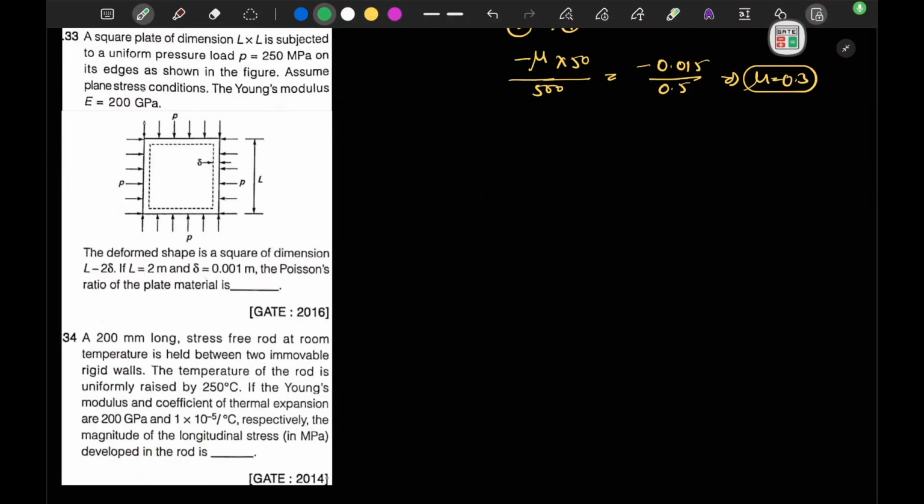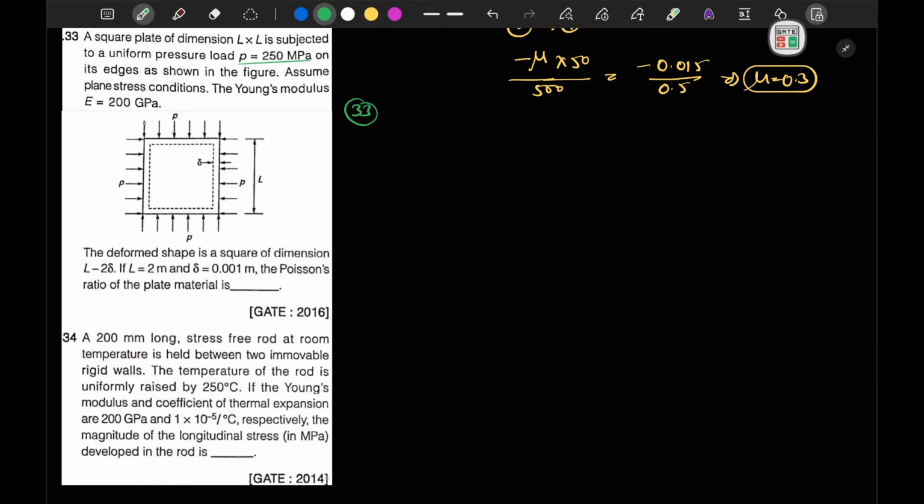Okay, 0.3. So in question number 33, it is mentioned that a plate of dimension L cross L is subjected to uniform pressure P of 250 megapascal on its edges as shown in the figure. So pressure P is applied from all the sides. Assume the plane stress condition. The Young's modulus E is equal to 200 gigapascal. The deformed shape of the square is measured at L minus 2 delta. If L is equal to 2 meter and delta is equal to 0.1 meter, the Poisson's ratio of the material plate is.